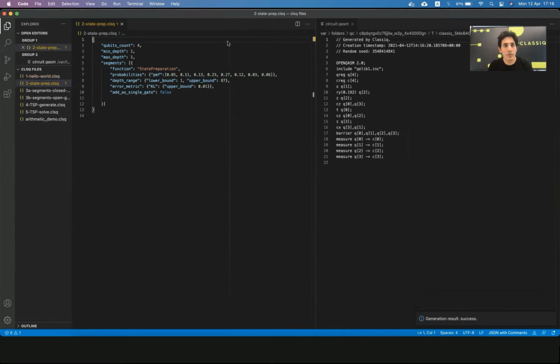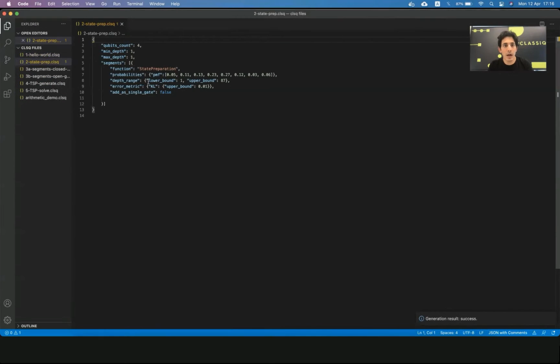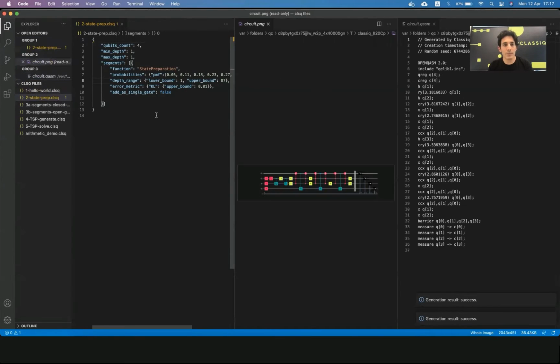complex and descriptive. So let's say we would like to have a state preparation at the beginning of a quantum circuit where we begin with the 0 state and we now load this probability mass function. So we'd like to have the first state with 5% probability, the second state with 11% probability, and so forth. So what I do here is generate a circuit out of this model.